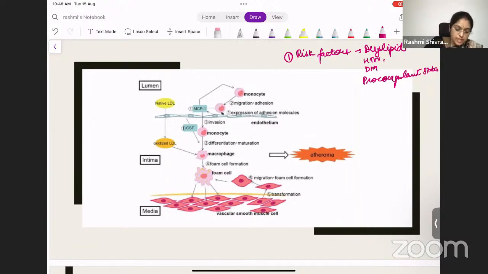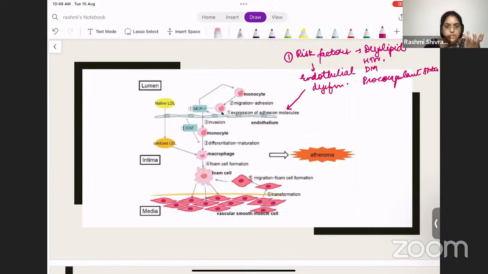Then what happens? There will be an endothelial dysfunction because of the risk factors. What happens when the endothelial dysfunction is there? There will be an expression of the adhesion molecules, like VCAM. All those adhesion molecules have been expressed. So what happens at that point of time?